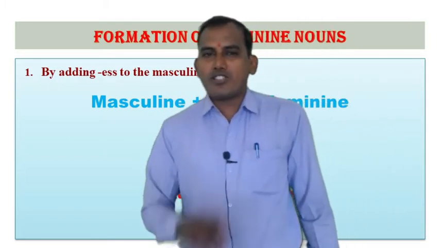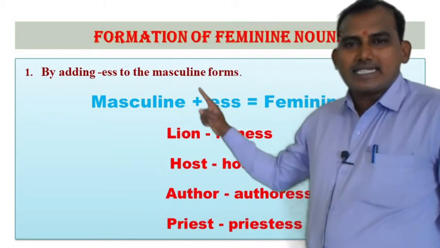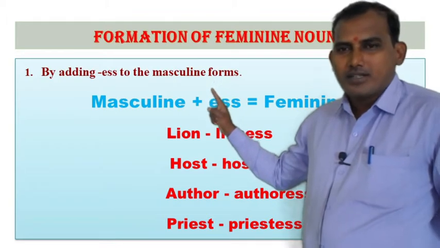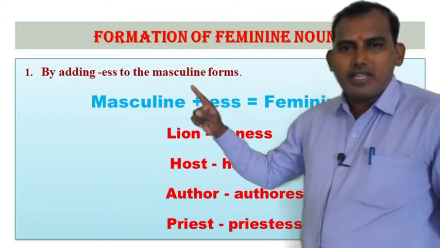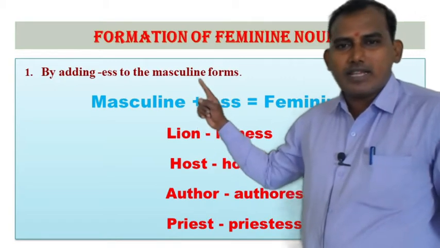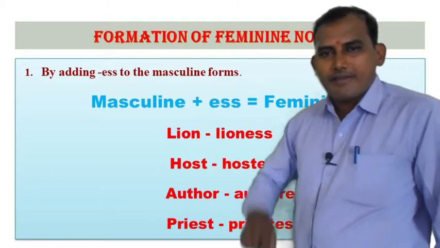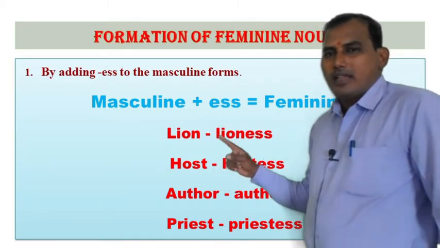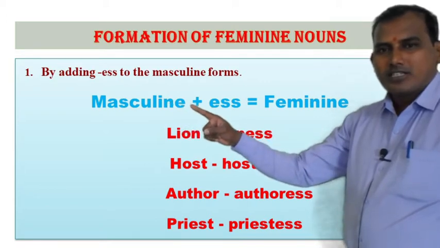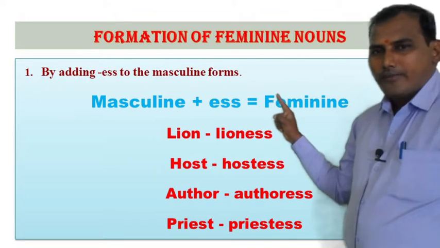See, the first rule is given: by adding ess to the masculine forms. If we add simply the suffix ess to the masculine forms, we can form a feminine noun. For an example, as you can see, structure: masculine plus suffix ess is equal to feminine.